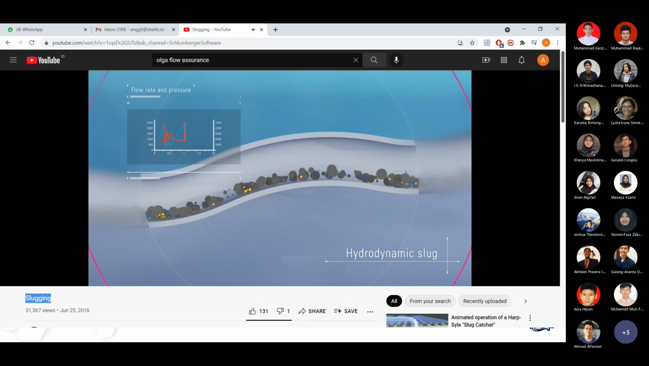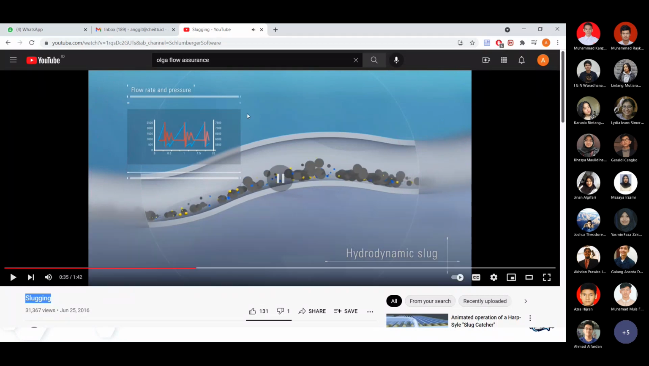Hydrodynamic slugs are caused by shear at the gas-liquid interface between the different movements of gas and liquid. Dynamic slug over here is a natural slugging occurrence where the pipeline may not be as horizontal as we would like. So you can imagine that the seabed is not flat. Okay, the seabed is not flat. So of course it has to follow the seabed.